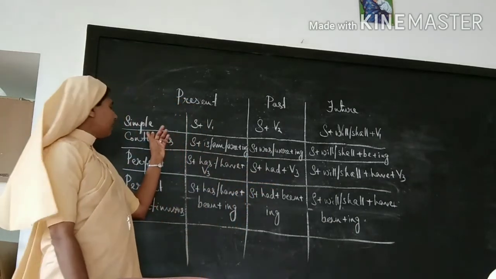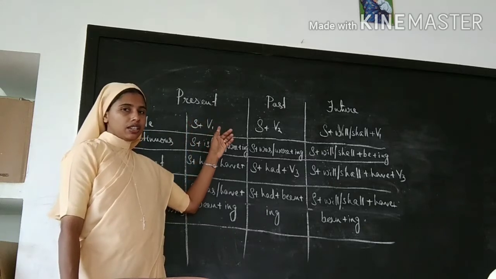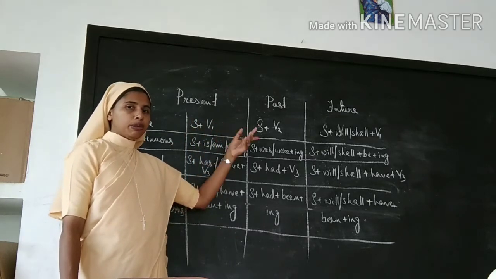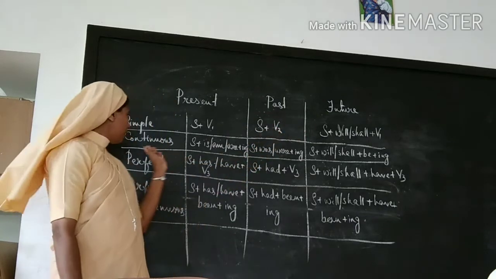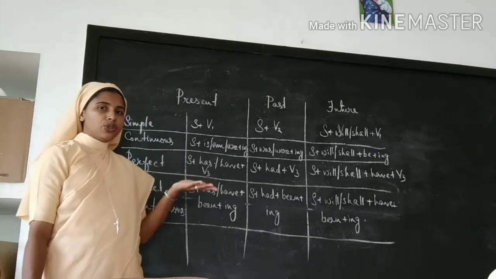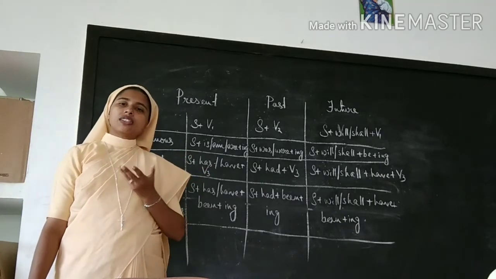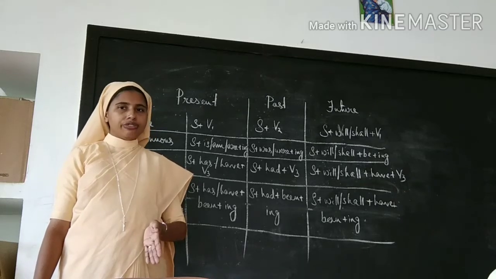Okay, and here in each tense there are simple tenses: simple present, simple past, simple future. Same way, continuous tense. When we talk about continuous, it's clear that always the verb form will be ing forms.